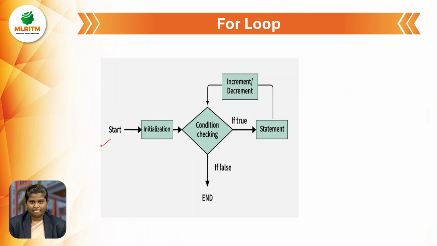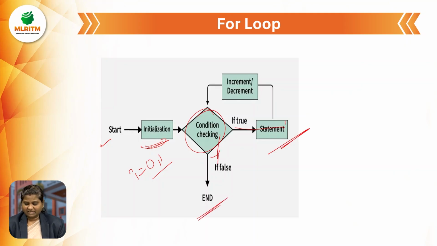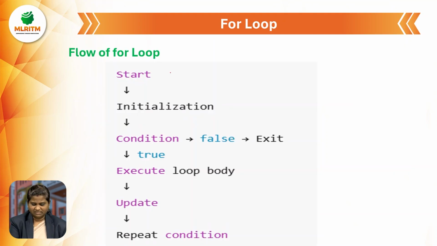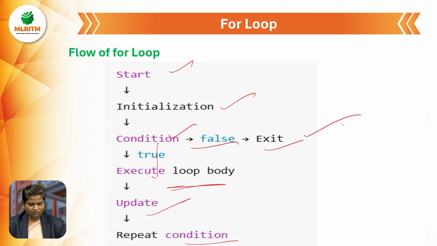First we start the program with initialization of the variable, whether it is 0 or 1, whatever it may be. Now we check the condition, the decision making condition. If the condition is true, then only the statement will be executed, and again it goes to the loop. It repeats until the condition becomes false. If it is false, the loop will be terminated. So: start, initialization, if the condition is true execute the loop body, then update, then repeat the condition check.